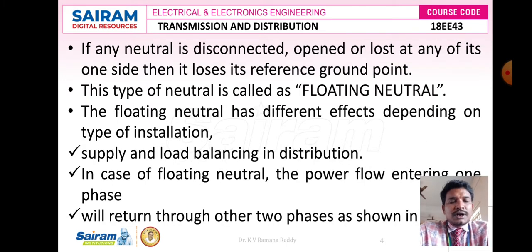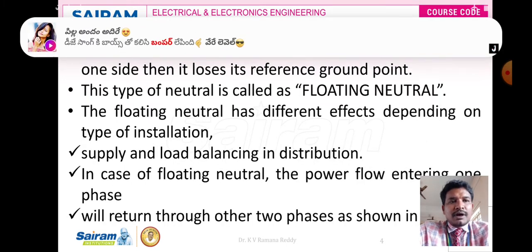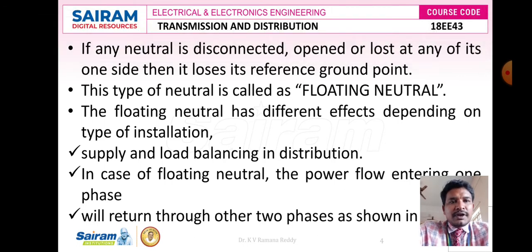If the neutral is disconnected or opened, or it may be lost at any one of its sides, then it loses its reference ground point. Once it loses the reference ground point due to the disconnection or opening of the neutral, the neutral point is called a floating neutral.